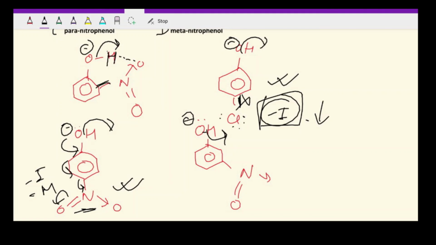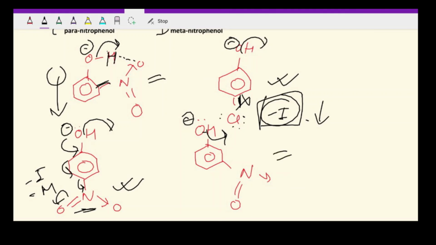So compared to the first molecule, both have nitro groups, but in the ortho position, the nitro group forms hydrogen bonding, and hence the leaving tendency of H plus is reduced.